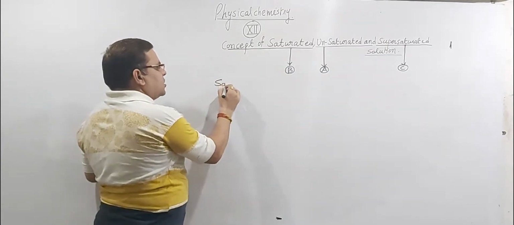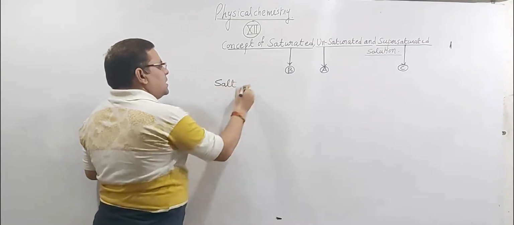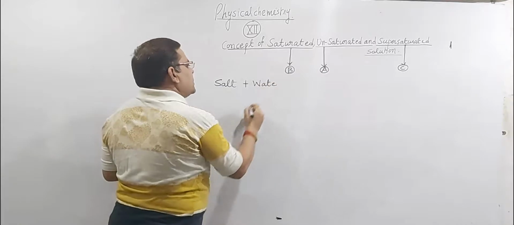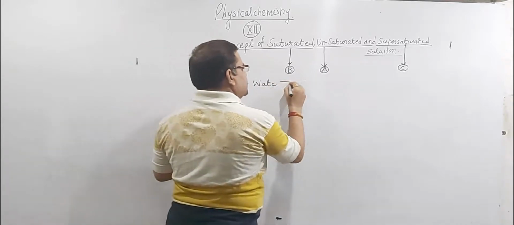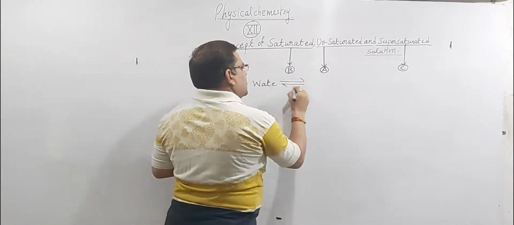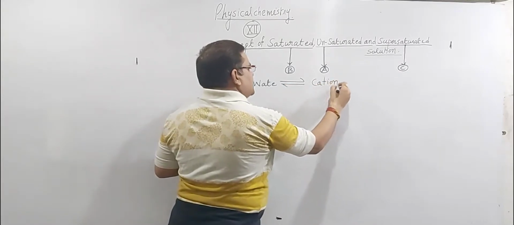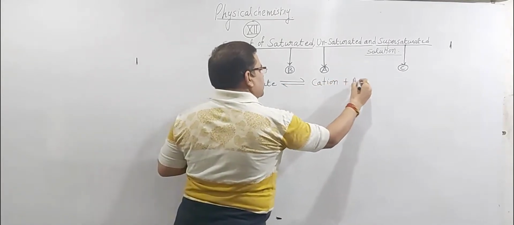If any salt is dissolved in water, then you know that it gets dissociated into its constituent ions. And what are the constituent ions of any salt? Cations and anions.